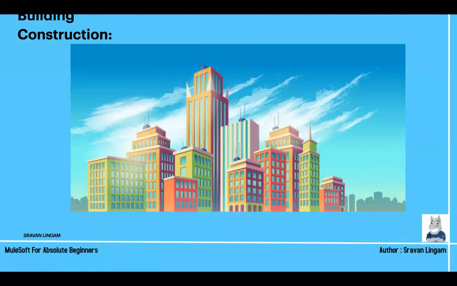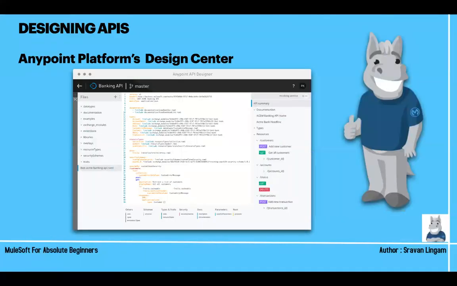Whatever designing we are doing today, we use Design Center for that. There is a separate language to design the API, which is called RAML, R-A-M-L. RAML stands for RESTful API Modeling Language. The name itself says it is for RESTful applications. So we design APIs using RAML only for RESTful applications, but not for SOAP APIs. Okay. So this is designing APIs. We'll make use of Anypoint Platform.